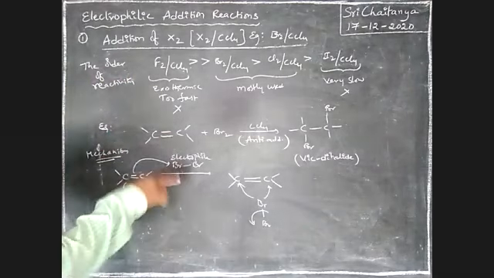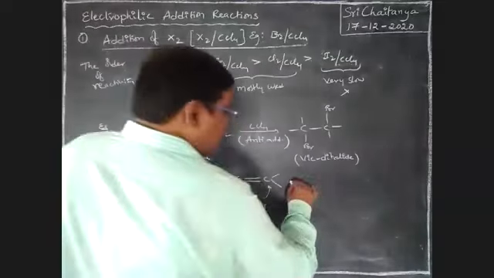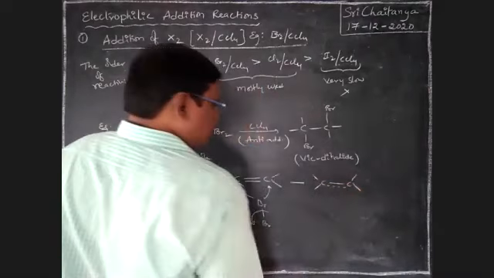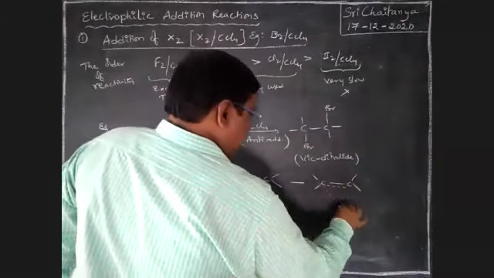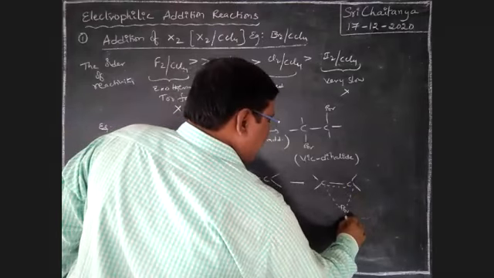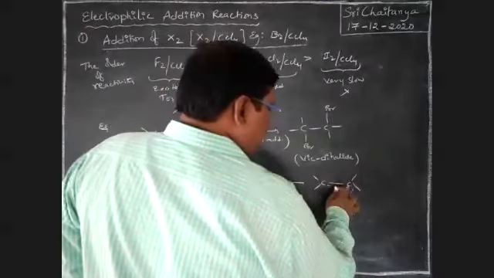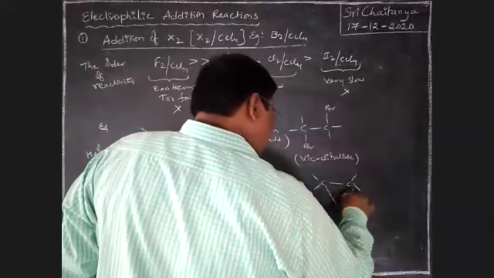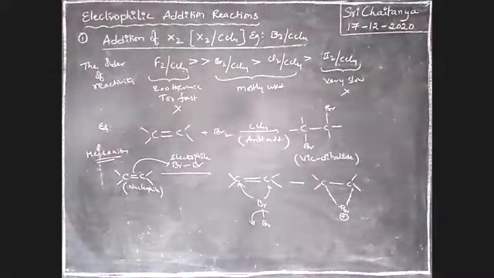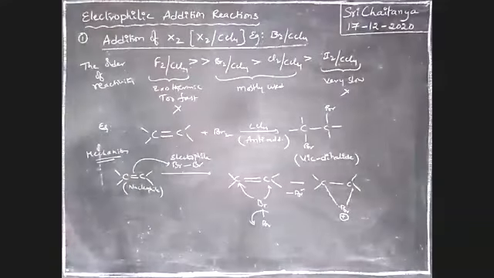Because of this, a cyclic intermediate is developed, boys. See here, the carbon-carbon single bond with Br bridging. The bromide ion is going out.